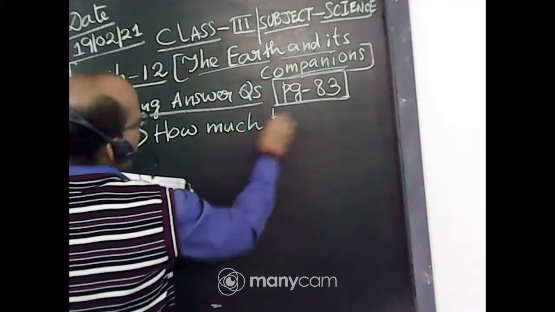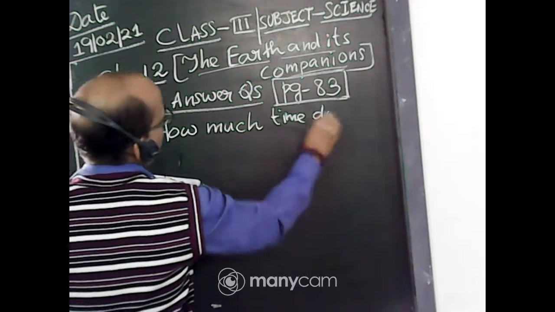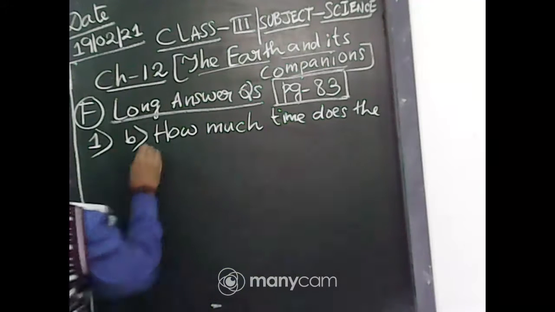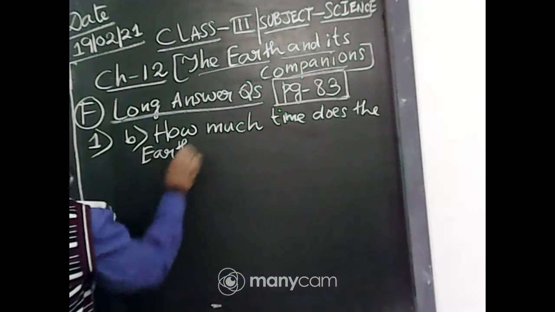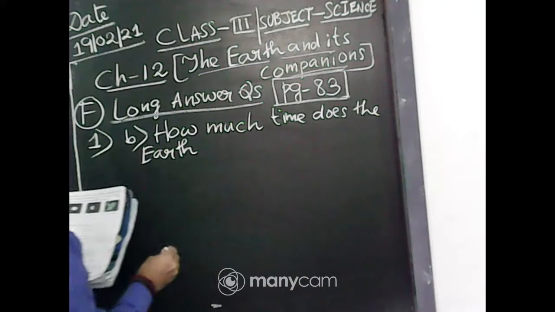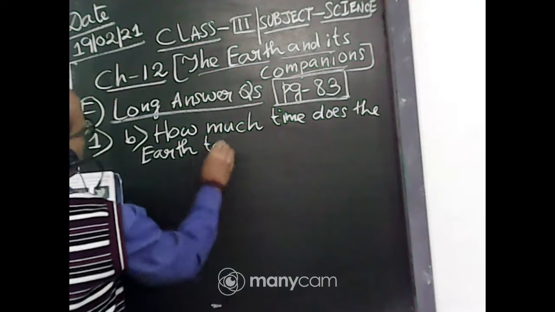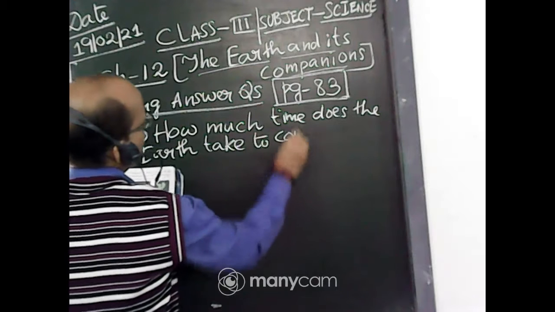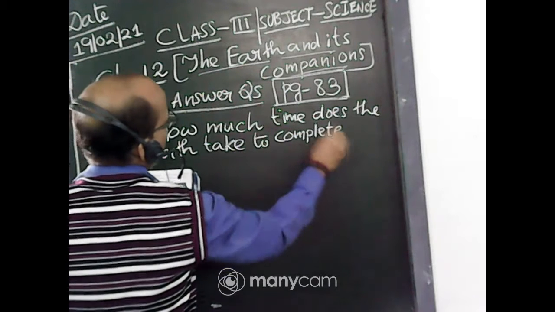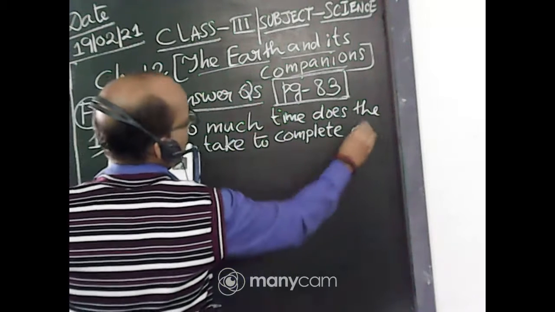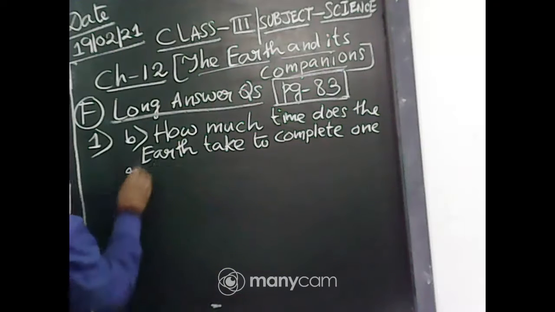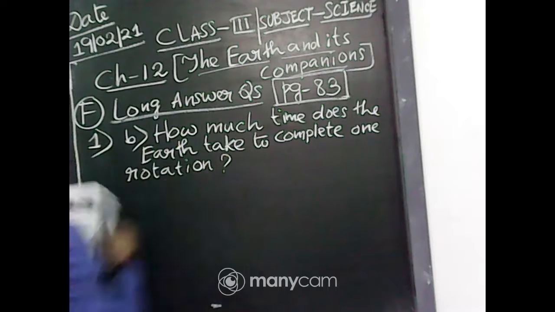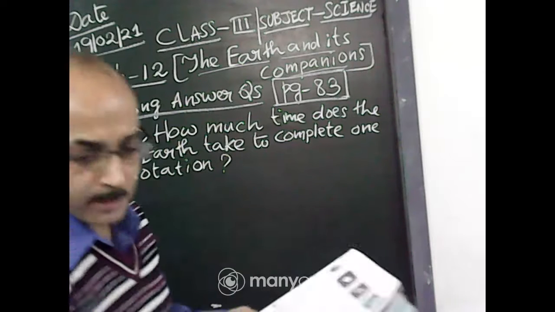How much time does the earth take to complete one rotation? Question mark here. You will write the answer in this way.